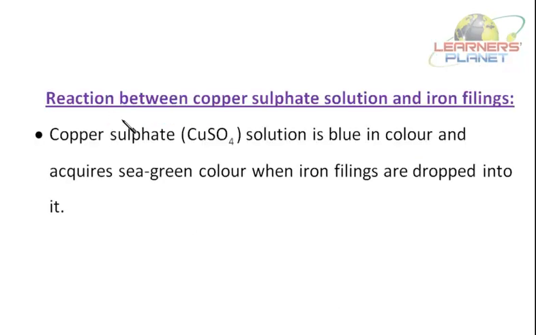Now, let's see another reaction. Reaction between copper sulfate solution and iron filings. Copper sulfate solution is blue in color and acquires sea green color when iron filings are dropped into it. Now see, what is the formula of copper sulfate? It is CuSO4, copper. What is its Latin name? Cuprum. What is its symbol? Cu.